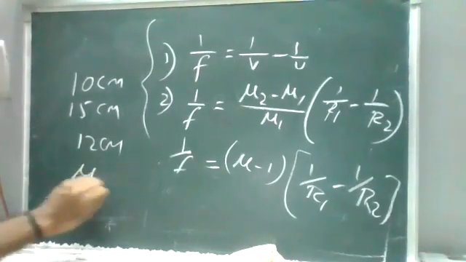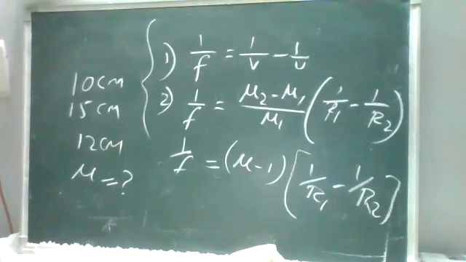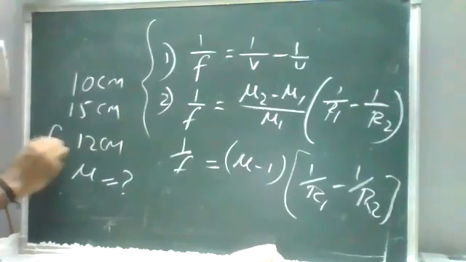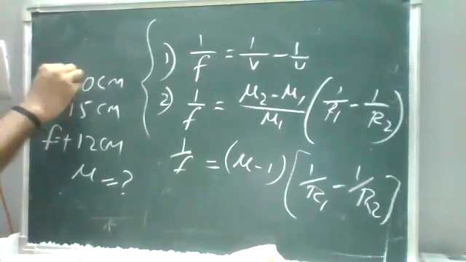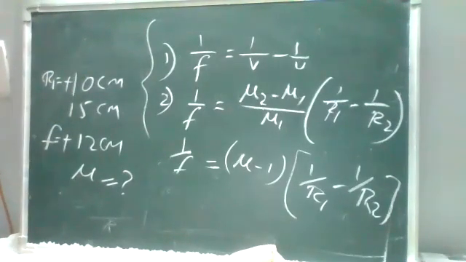So we need to find the refractive index mu of glass. Here they have given the focal length f as 12 centimeters. R1 is plus 10 centimeters, because again you use the sign conventions, and R2 is equal to minus 15 centimeters. We need to find the refractive index mu. From this relation we can find it: 1 by f is equal to mu minus 1 into 1 by r1 minus 1 by r2. Find it, ma.